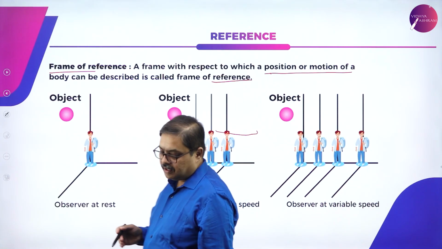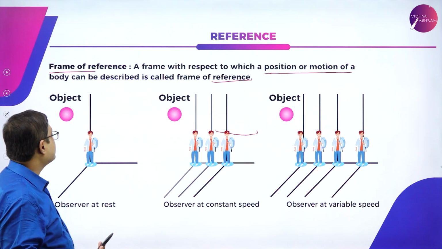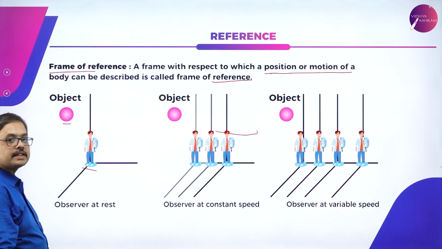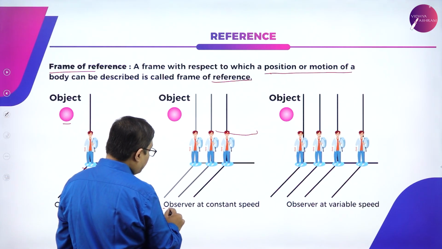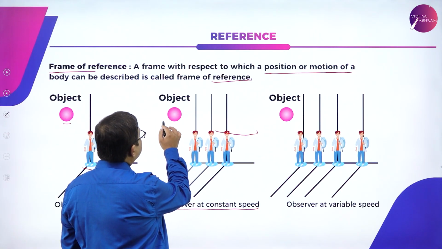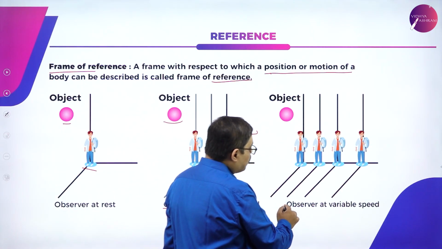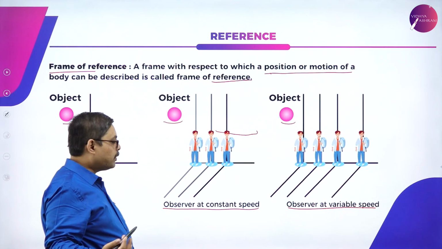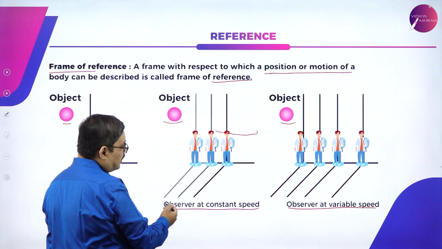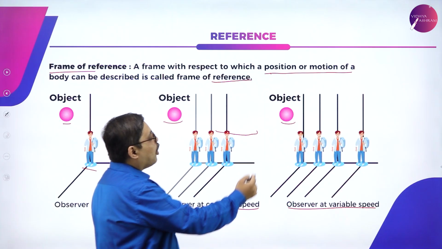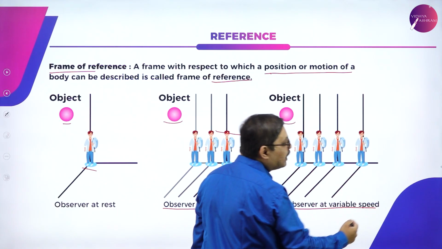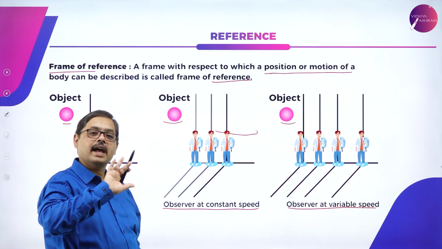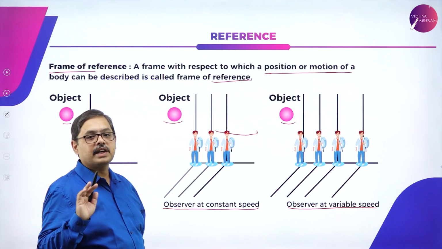What can be the different sets of conditions under which an observer is observing? The object is at rest, and the observer is also at rest. Then, the observer moves at some constant speed while the object may be at rest. The observer moves at a variable speed while the object may be at rest. The other two conditions may also be: the object is also in motion and the observer is in constant motion; or the object is in motion and the observer is in variable speed motion. So these are the different types under which a combination of an observer and an object can be viewed through a frame of reference.